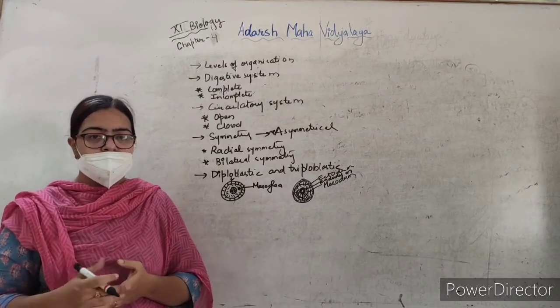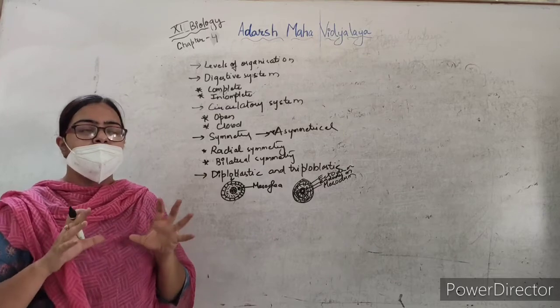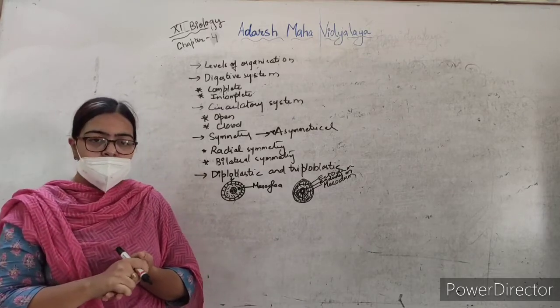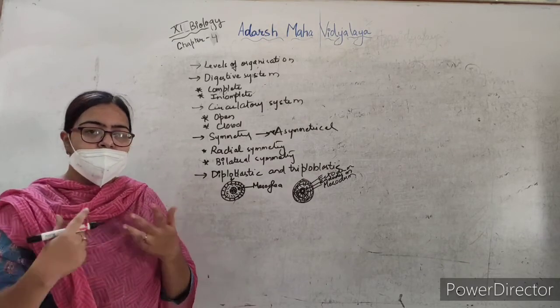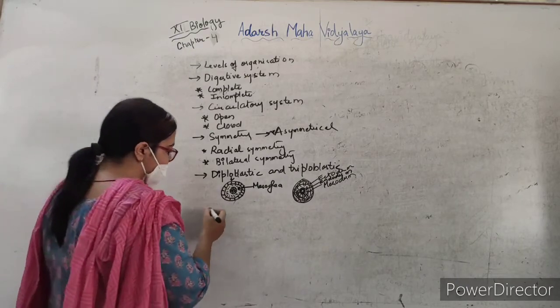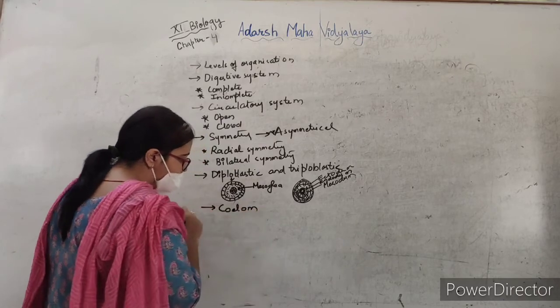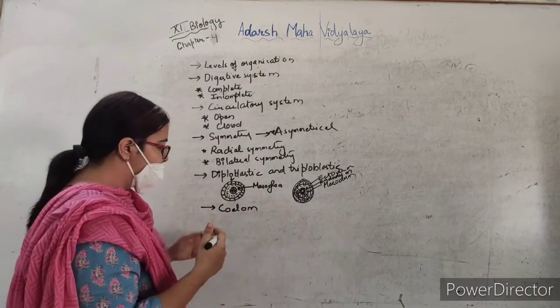Now, the third one is the presence of coelom, a cavity. When a cavity is present between the body wall and the gut wall, and it is lined by mesoderm, we call those animals coelomate animals.